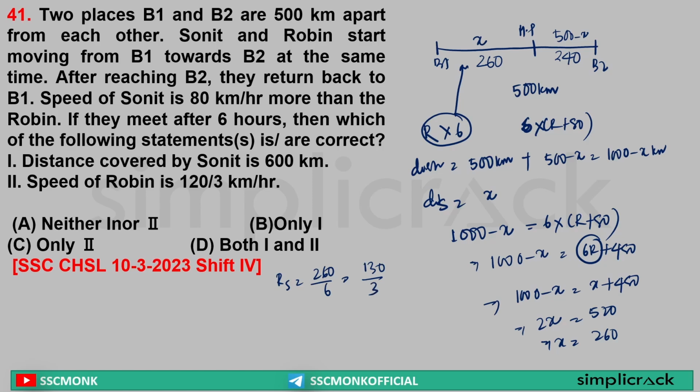Yes or no? Very basic calculation I am doing. I am doing nothing special over here. First thing, speed of Ronit is equal to 120 by 3. That's wrong. Distance covered by Sonit is 6 km. Actually, distance covered by Sonit is equal to 740 km. So both options are wrong. So the answer is neither 1 nor 2. Clear? Yes or no? Got it? Next.